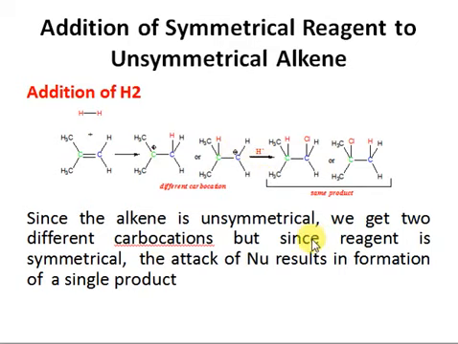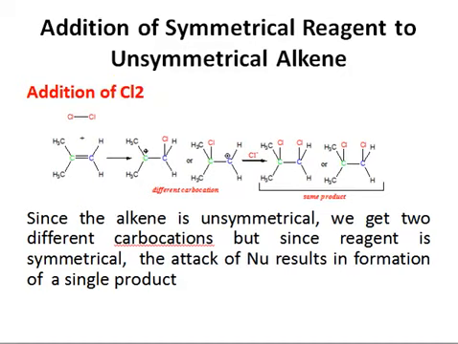And it doesn't matter which part goes to which carbon again, right? So in all of the previous three cases which we have studied so far, we get only one product, whether the carbocation formed is the same or whether the carbocations formed are different. So now we are considering the fourth category of this reaction. Another example of this condition, when we have a symmetrical reagent added to an unsymmetrical alkene: here we have chlorine, you can see this is a symmetrical reagent while this alkene is unsymmetrical. So again we have two different types of carbocations.